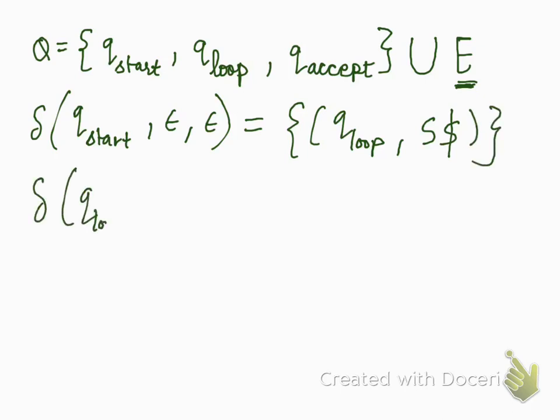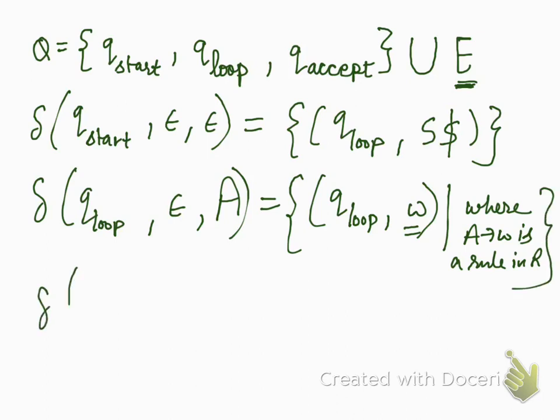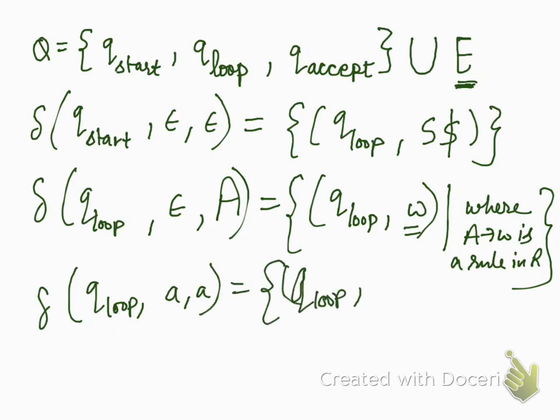Now when you are on your loop state and you see a variable, let's say A, you are going to stay on the same state and replace it with the corresponding string omega, where A gives omega is a rule in R. In case you see a terminal symbol here, we can simply pop that, and this is for your final state.